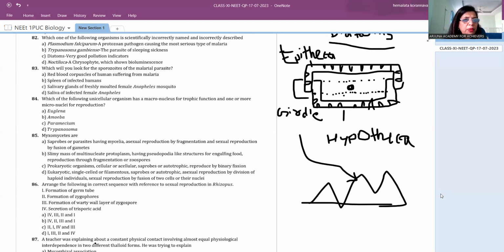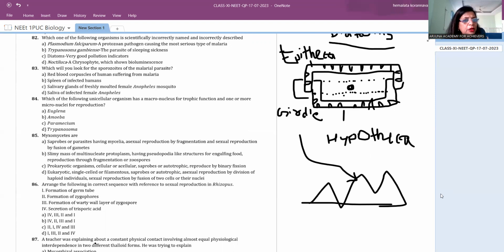Next, Trypanosoma gambiense, a parasite of sleeping sickness. Diatoms, very good pollution indicators. Next is Noctiluca, a chrysophyte that shows bioluminescence. Which of them is incorrectly described?